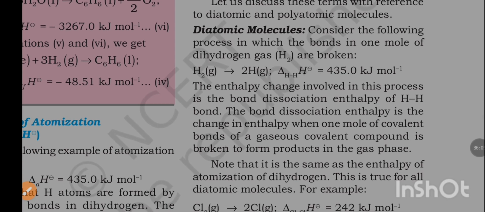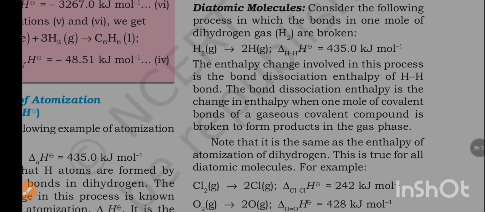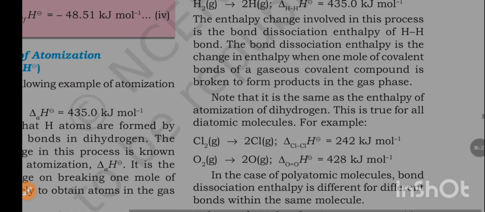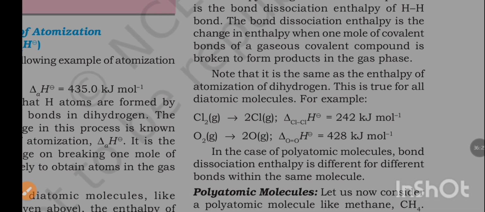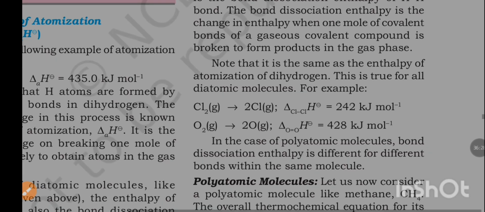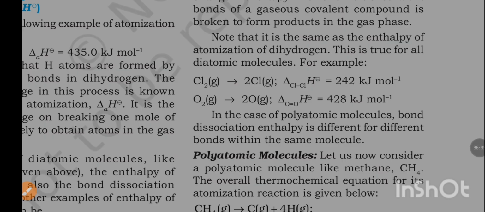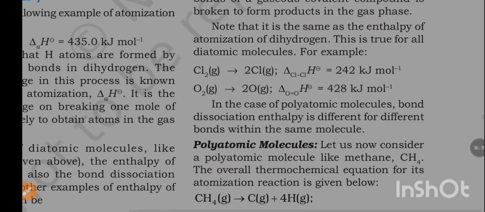Diatomic molecules. Consider the following process in which the bonds in 1 mole of dihydrogen gas are broken. H2 to 2H. Del H-H H is equal to 435 kJ per mole. The enthalpy change involved in the process is the bond dissociation enthalpy of the hydrogen-hydrogen bond. The bond dissociation enthalpy is the change in enthalpy when 1 mole of covalent bonds of a gaseous covalent compound is broken to form products in the gaseous phase. Note that it is the same as the enthalpy of atomization of dihydrogen. This is true for all diatomic molecules.